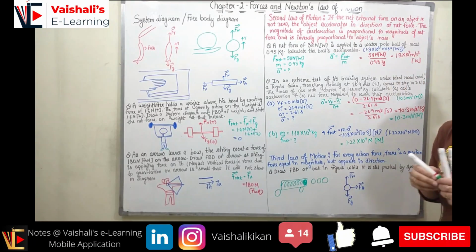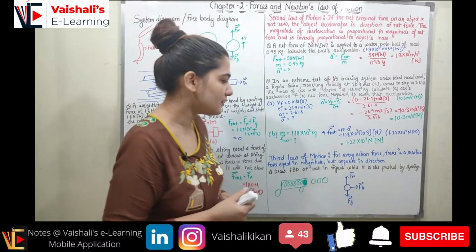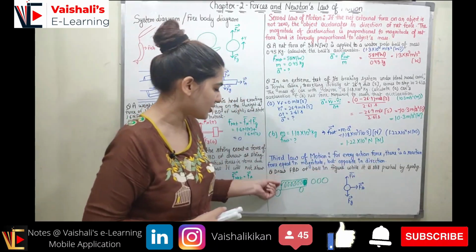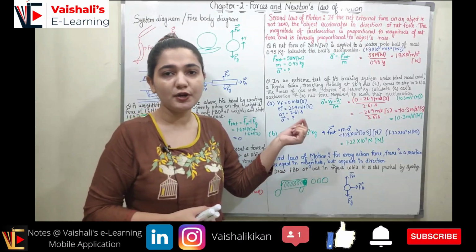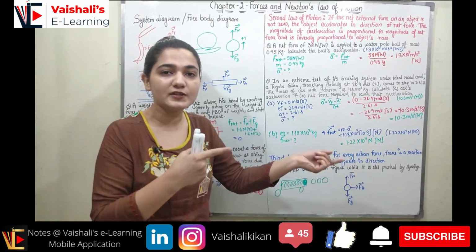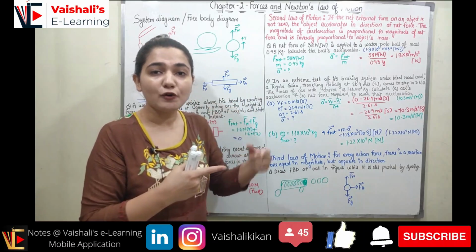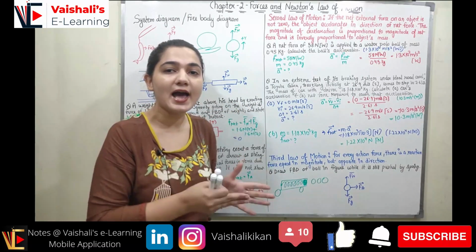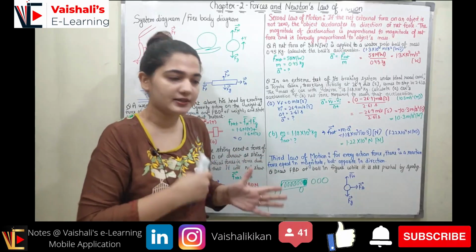So now coming to Newton's third law of motion. What is Newton's third law of motion? For every action force, there is a reaction force which is equal in magnitude but opposite in direction. So if I apply a force on any object, the object is going to apply the same force on me but in the opposite direction. So every force has an equal and opposite reaction.